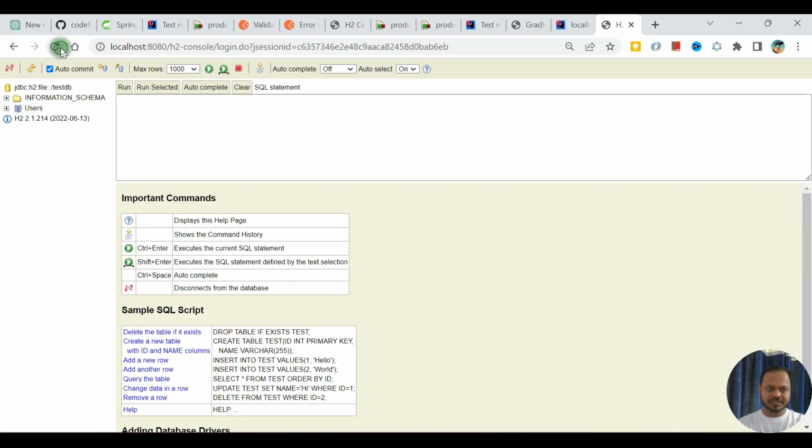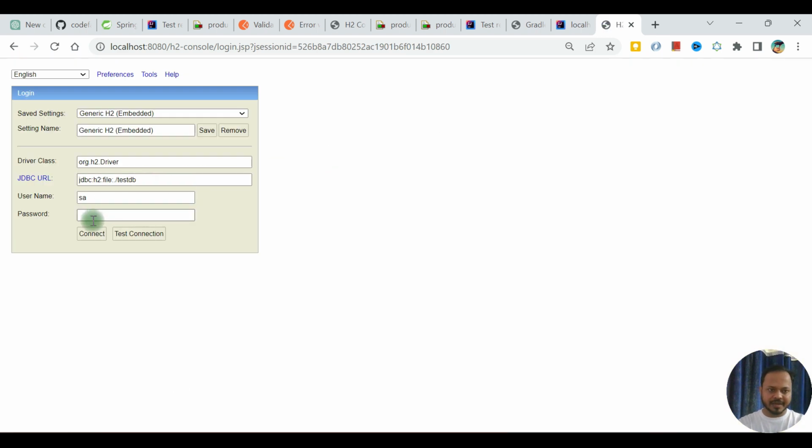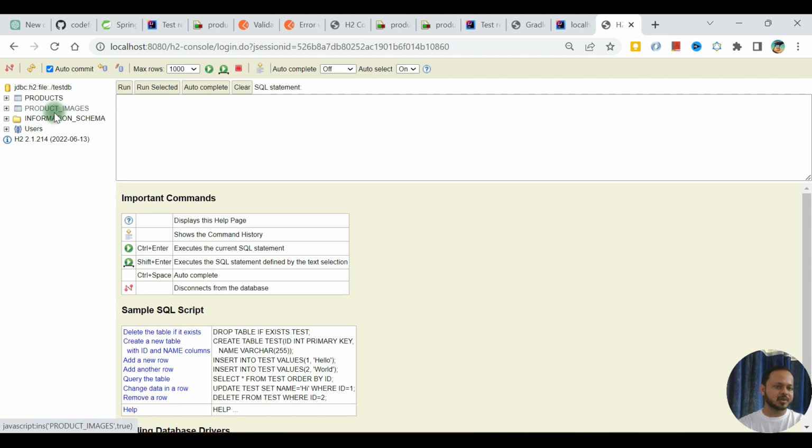Now refresh this console again, we should be able to see that table. Test db, connect this. Yes, products and product images are there.